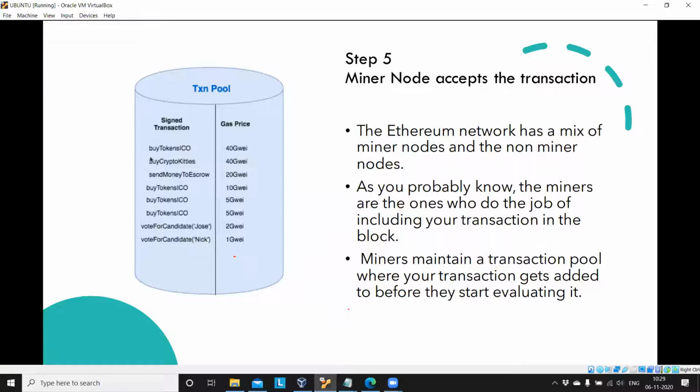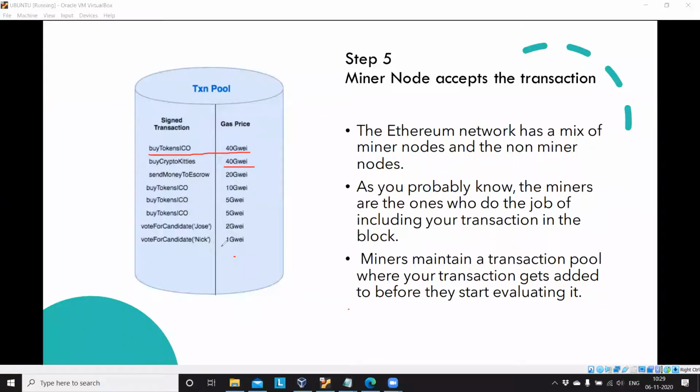These eight transactions are listed here with their corresponding gas prices, arranged with the highest gas price at the top and the lowest at the bottom. The miner will definitely choose the highest gas price because he will get more reward.